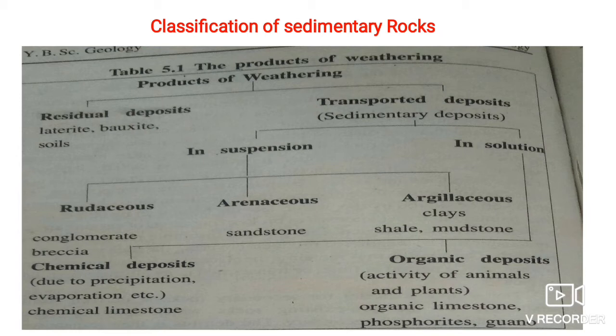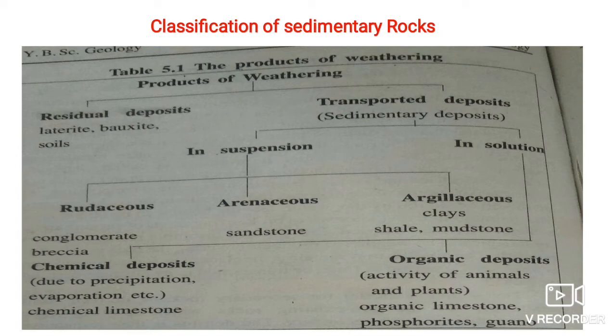Due to their action, the rock gets fragmented and disintegrated. Chemical reactions also take place and a new type of loose material is formed, which is called a sedimentary deposit.